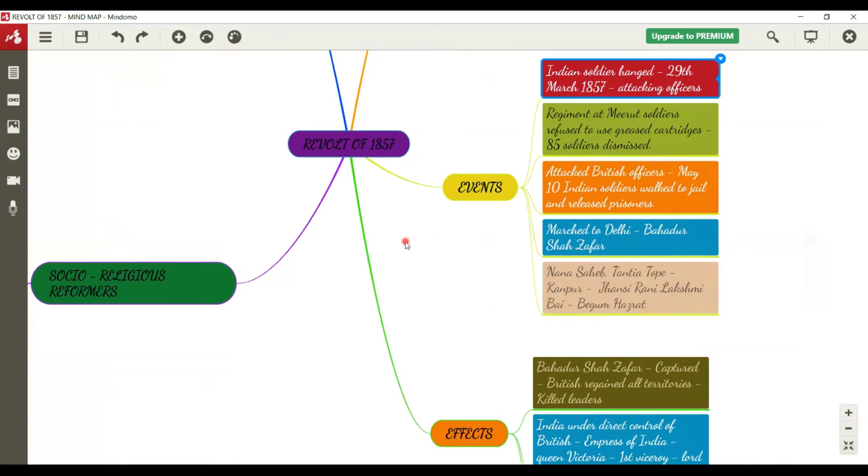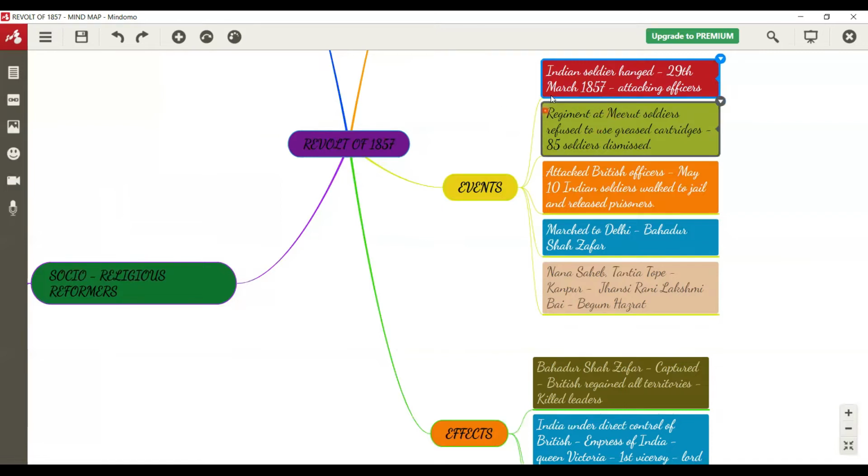In the events, let me explain the first point. Indian soldier hanged 29th March 1857, attacking officers. Children, who was the Indian soldier who was hanged on 29th March 1857? It is none other than Mangal Pandey. He was against the rules and policies imposed by the British officers, and he started attacking them. So he was hanged on 29th March 1857.